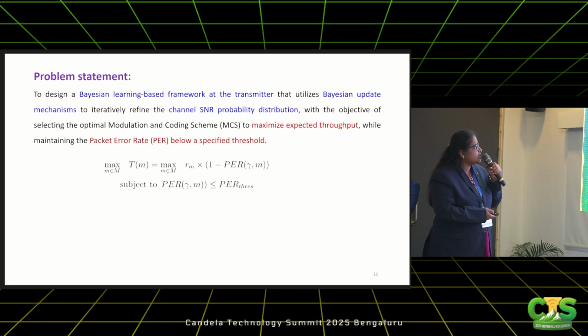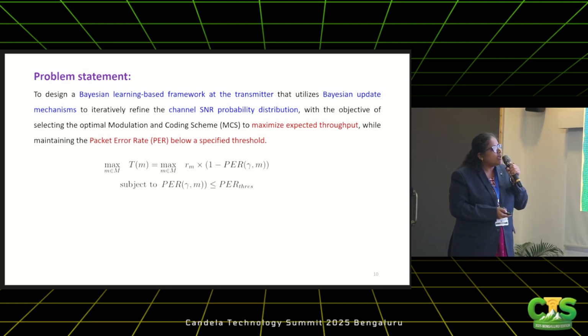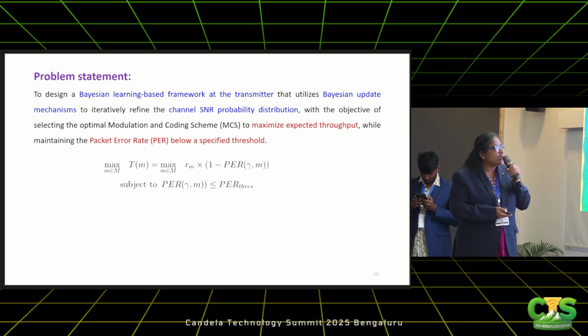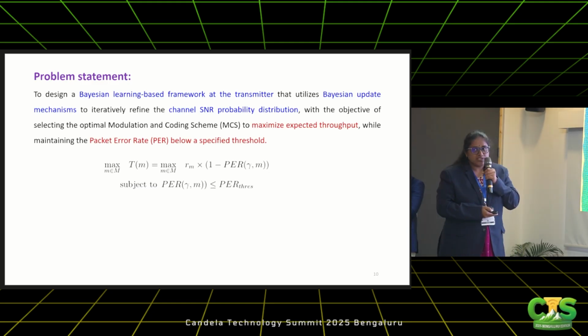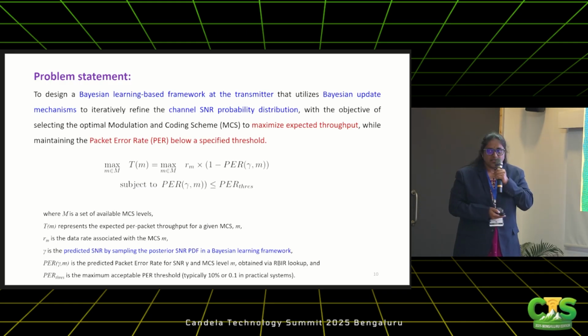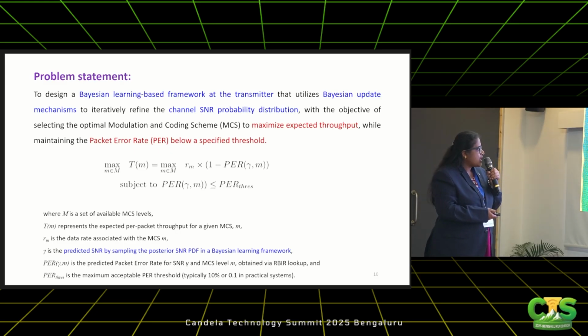So the problem statement is to design a Bayesian learning-based framework at the transmitter that utilizes Bayesian update mechanisms to iteratively refine the channel SNR probability distribution, with the objective of selecting the optimal MCS to maximize the expected throughput while maintaining the PER below a specified threshold. Here M is the set of available MCS levels, and T(M) represents the expected per packet throughput for a given MCS. R(M) is the data rate associated with that particular MCS.